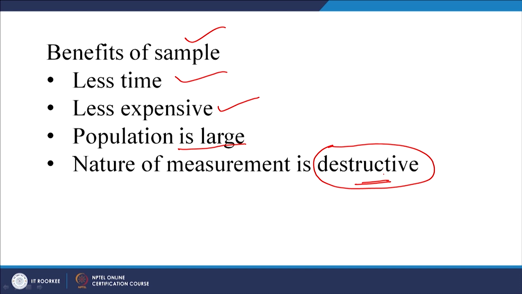Another example, let us say you manufacture bricks, and you want to supply them to a builder for construction purposes. If you want to check the strength of the bricks, what would you do? You would not crush each and every brick, is it not? Otherwise, what would you supply to the building contractor or the owner of the building?